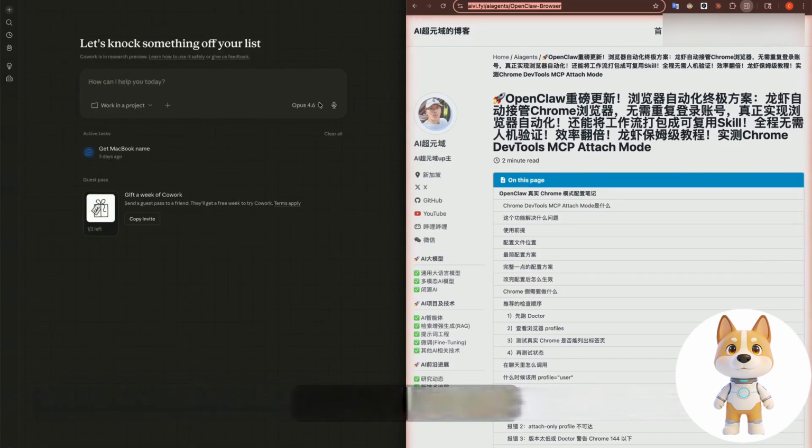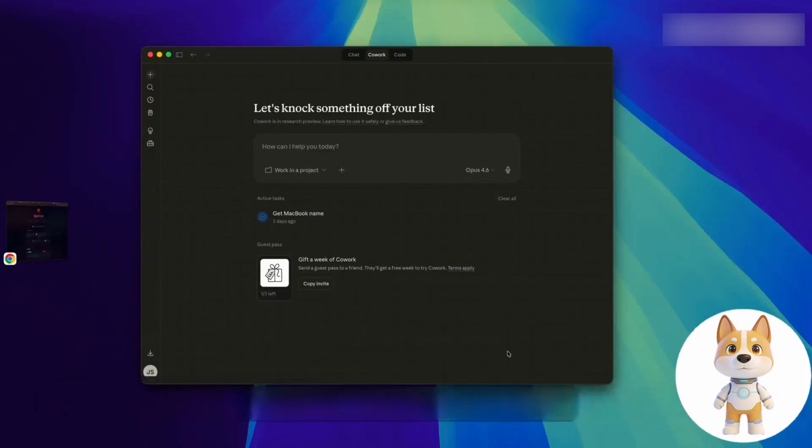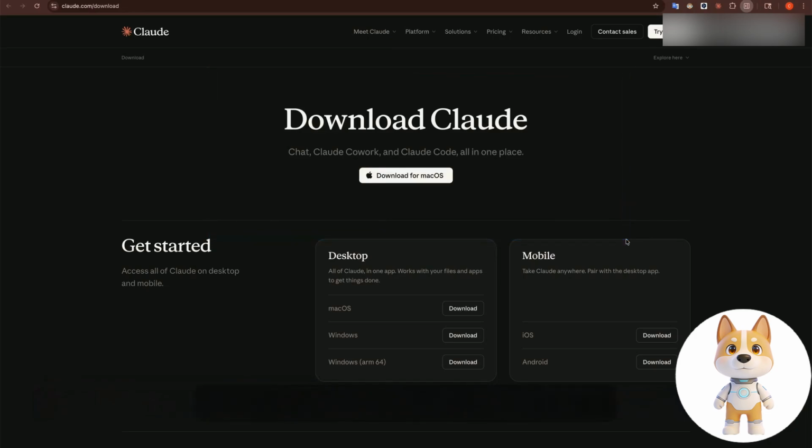Even if we are not in front of the computer, we can use our mobile phones to control our computer. And the whole process does not require us to do any complex configuration. We just need to have a mobile phone and the computer at the same time, and just install the cloud application on it, without any complex configuration.